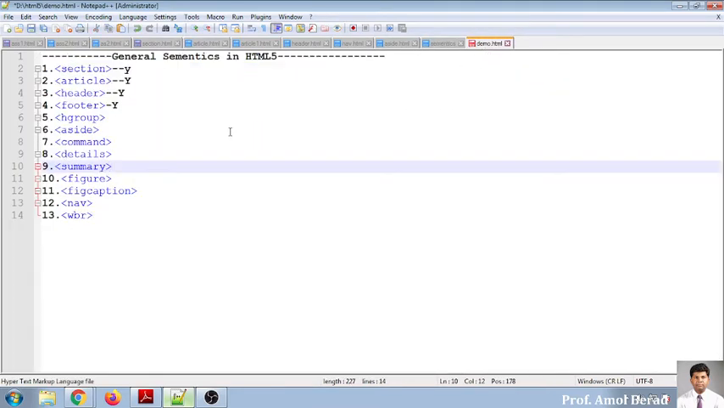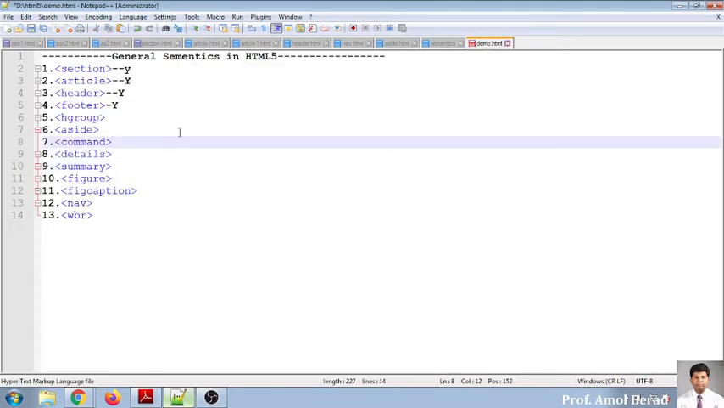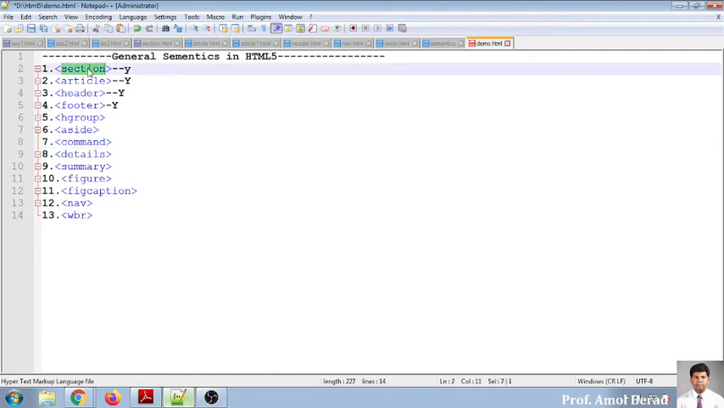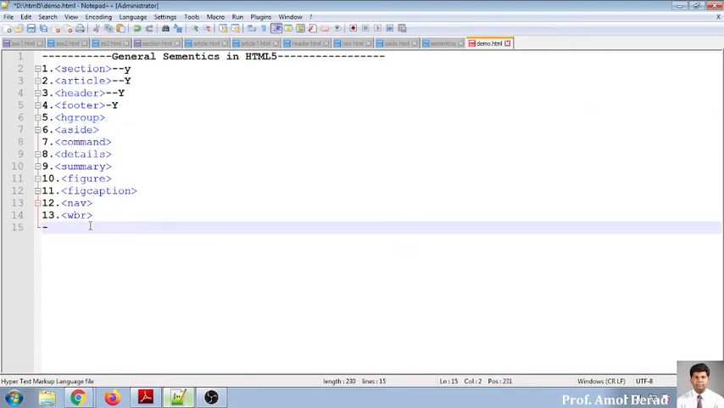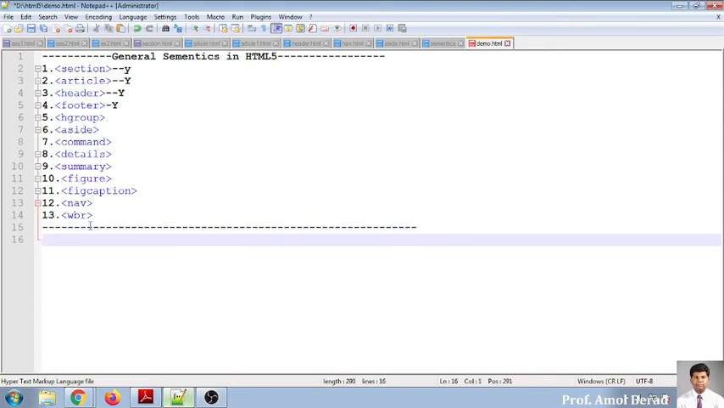Today's lecture continues this. We have already covered section, article, header, and footer. Now we'll talk about hgroup. What is this hgroup? Can anyone say? I think everyone knows this tag.